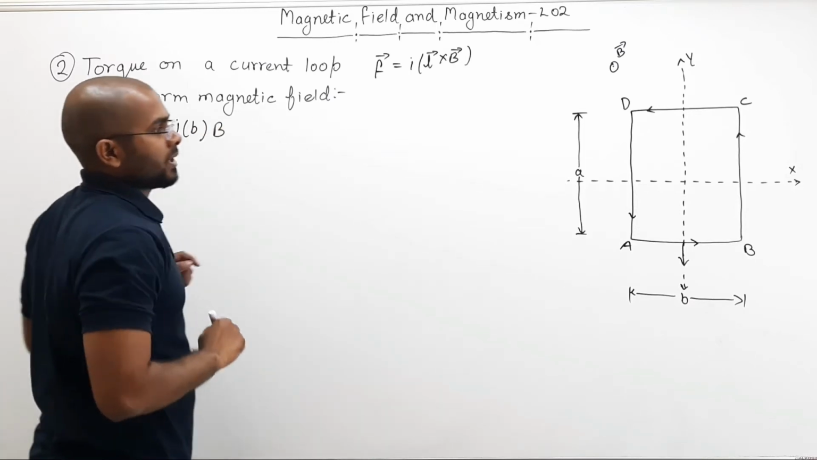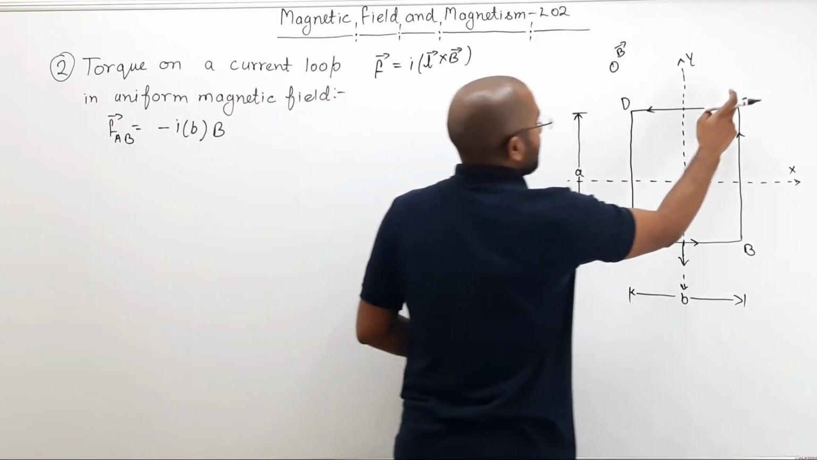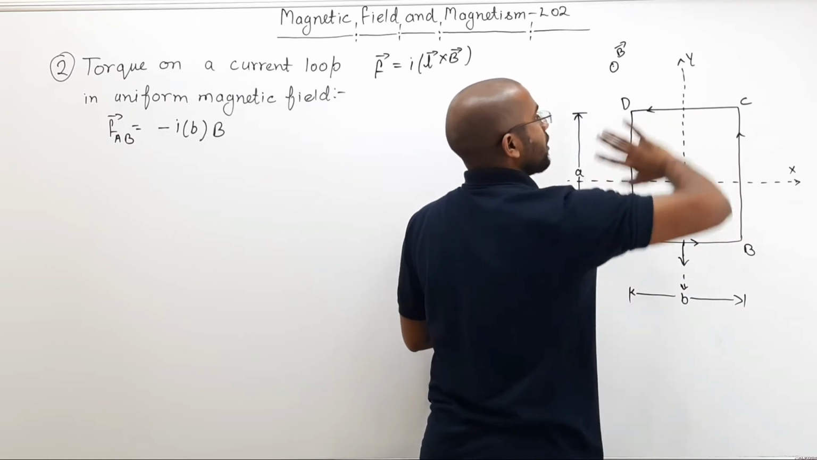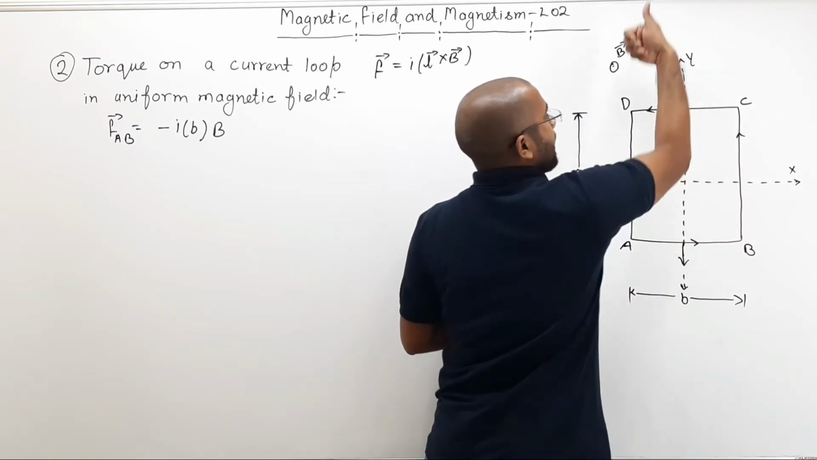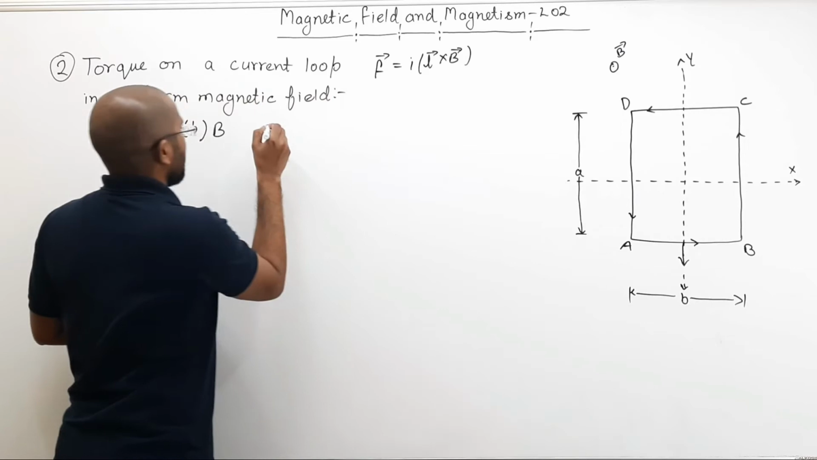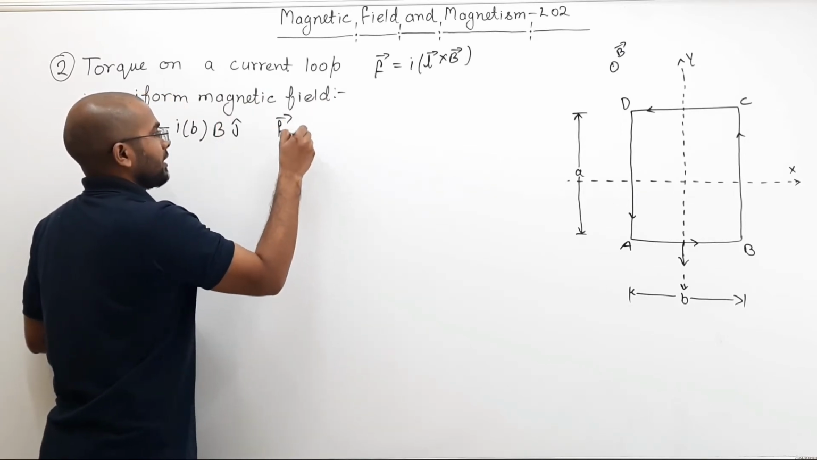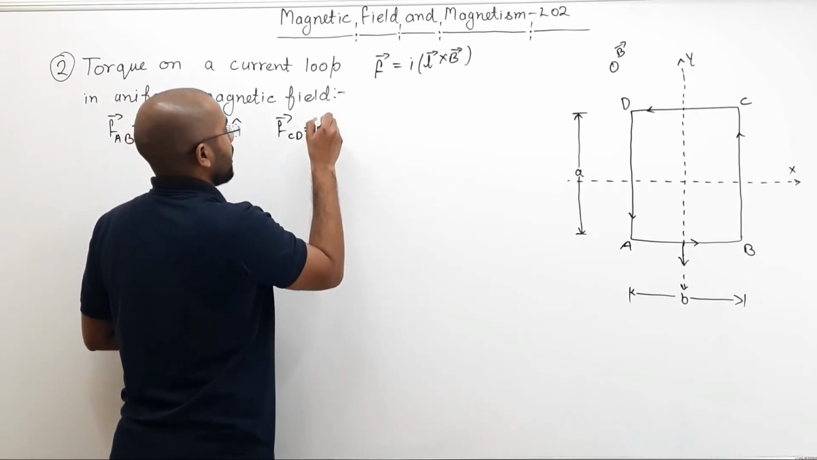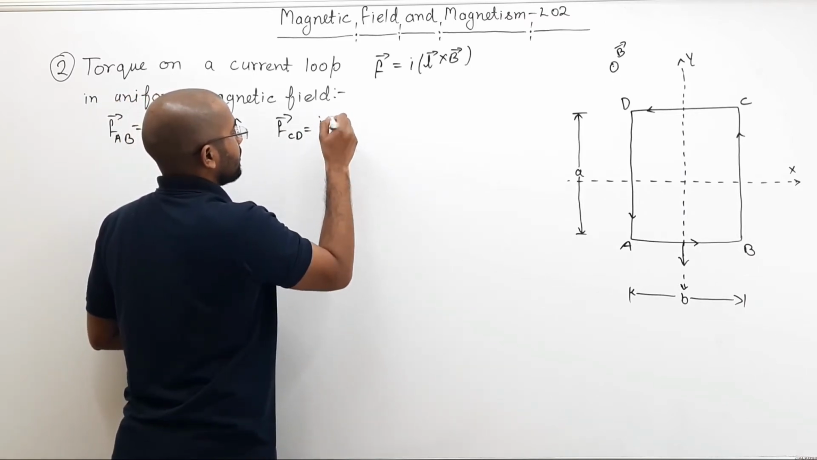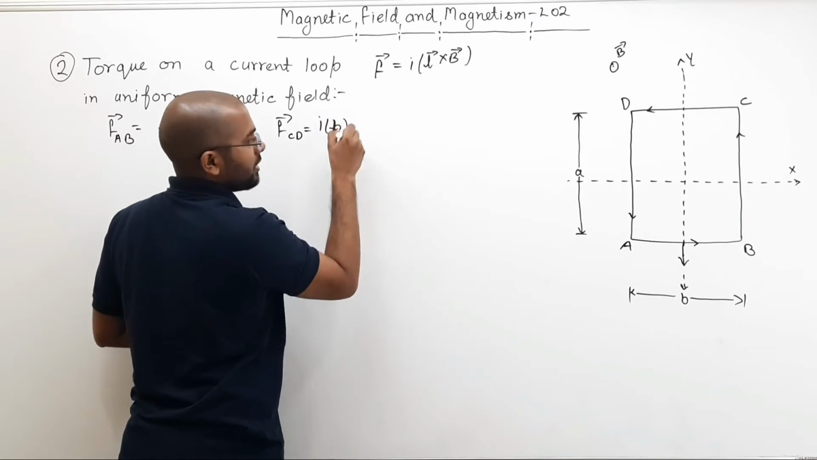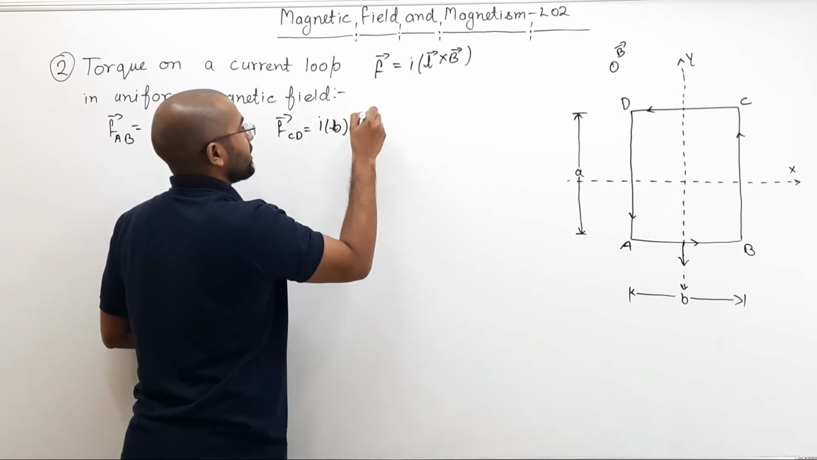so minus of current I, length b, and capital B. This is F_AB. In the same way, what about force on CD? Force on CD will be in the upward direction. So F_CD will be how much? I, L, not L, small b, capital B, j cap.